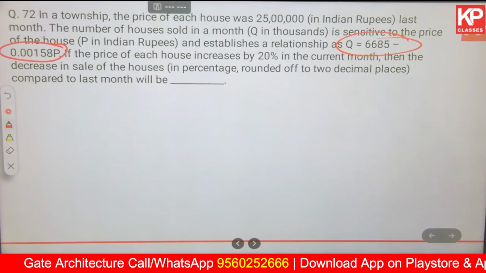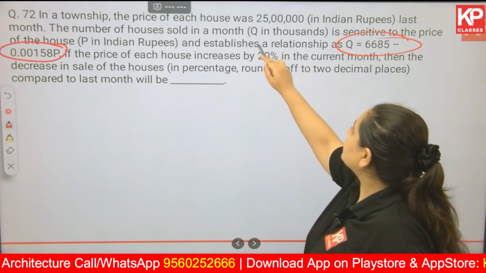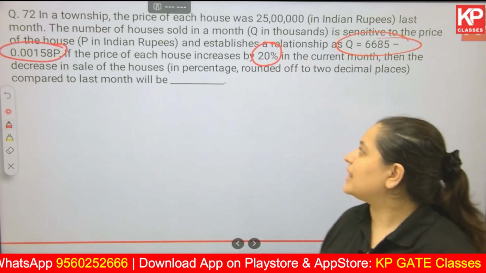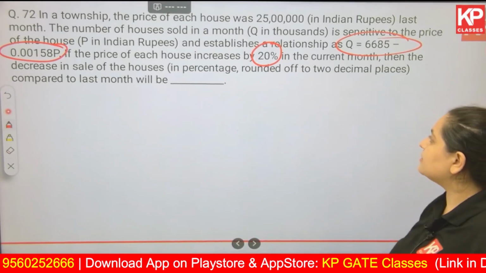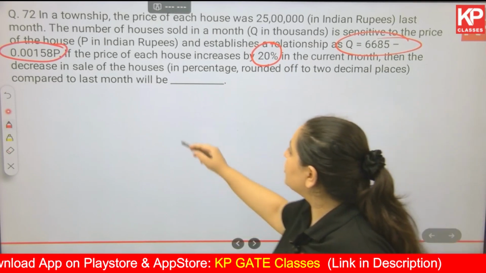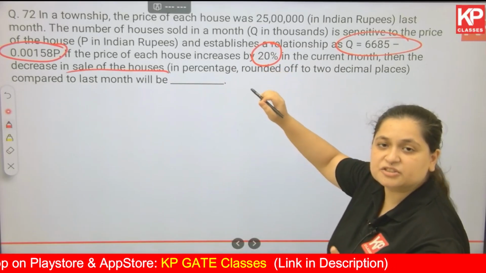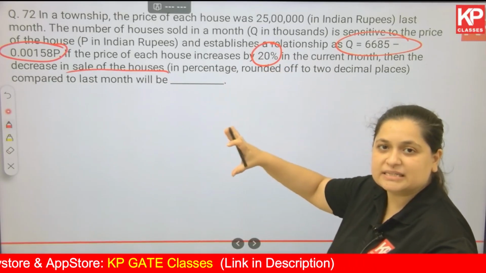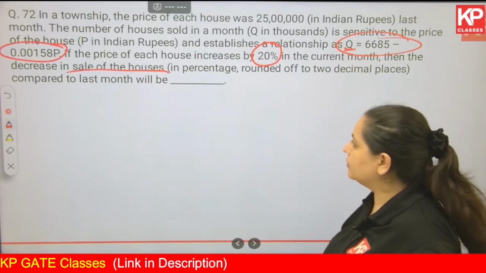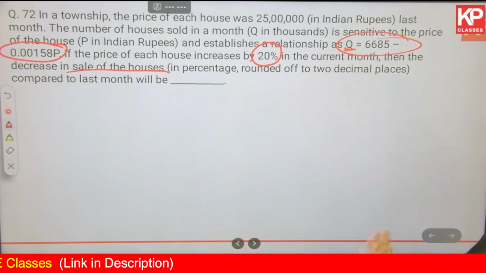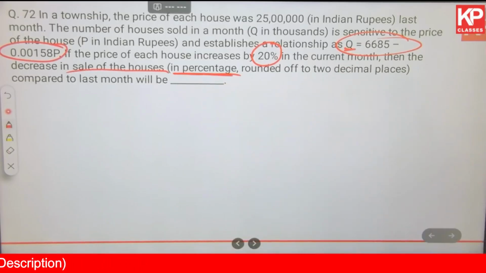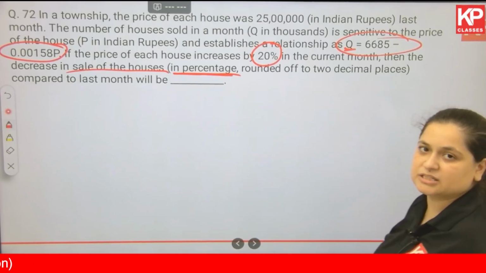If the price of each house increases by 20% in the current month, in the previous month, let's say we are talking about July, that month the price was 25 lakh. This month it has been increased by 20%. Then the decrease in the sale of the houses. So the change made in P, that is price, has been given to you. Now you have to understand how Q is affected by that. So decrease in the sale of houses in percentage, rounded off to 2 decimal places compared to the last month is what?